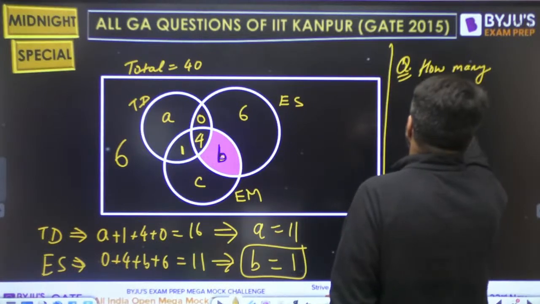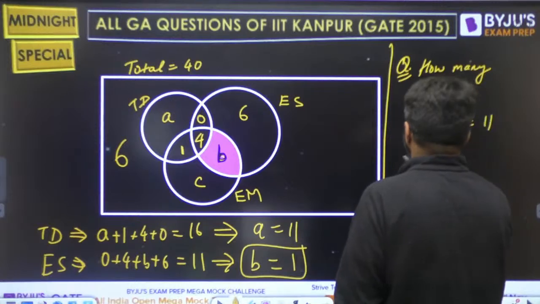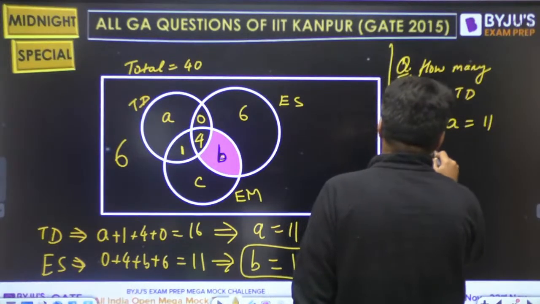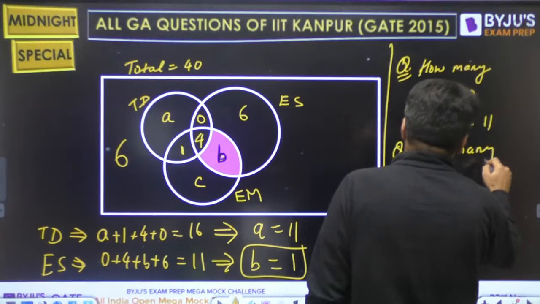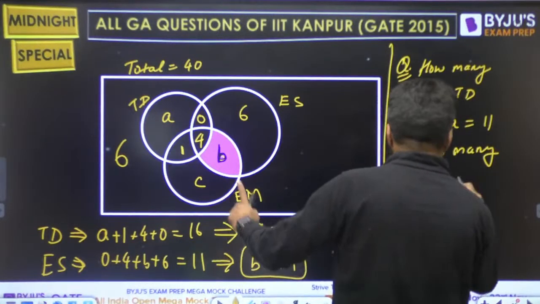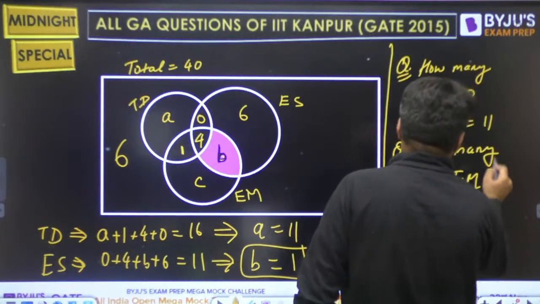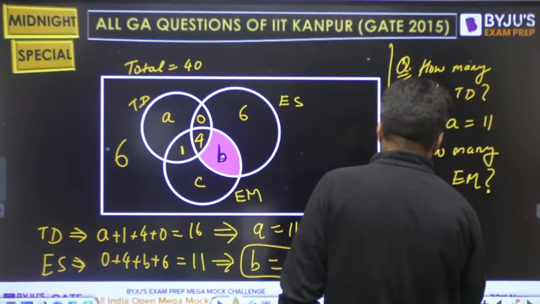How many can teach only thermodynamics? So what will be your answer? Answer is A, that is equal to 11. Next question they can put like this. How many can teach only engineering mechanics?